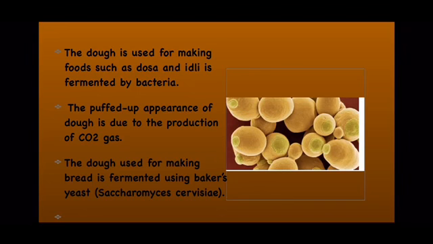Now the yeast which is used for making this dough puffy, the biological name of that yeast is Saccharomyces cerevisiae, right? So Saccharomyces cerevisiae is the name of the yeast which is also said to be baker's yeast, because it is used in the baking industry, right, for making dough very light or puffy, and this results in the fermented food items.